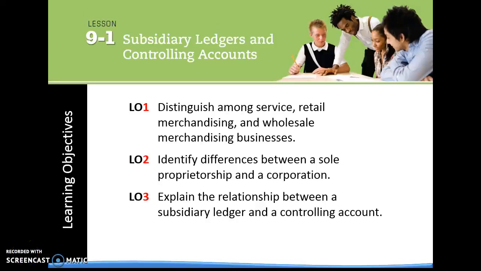Part 2 of our accounting starts with Chapter 9. It's accounting for a merchandising business organized as a corporation. The business in Part 2 is 3 Green Products, Inc. It's a retail merchandising business organized as a corporation.